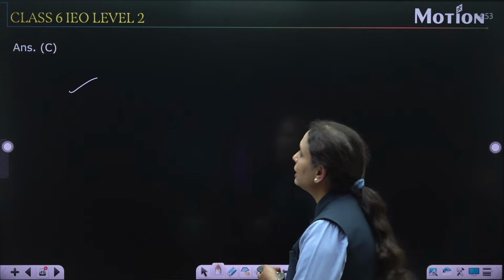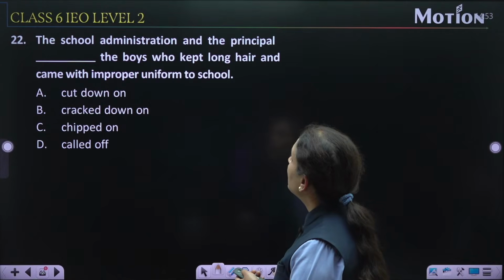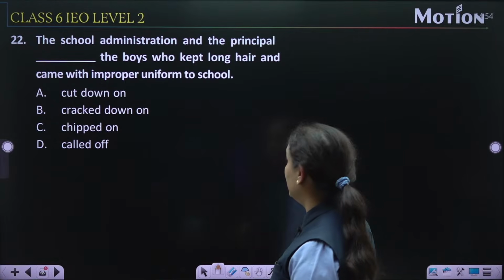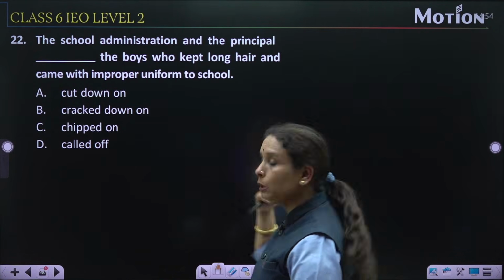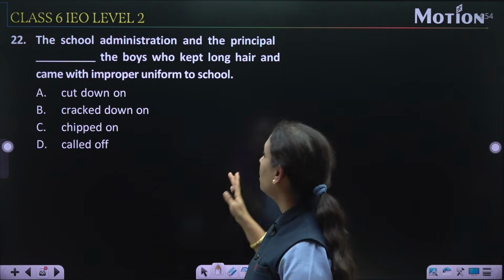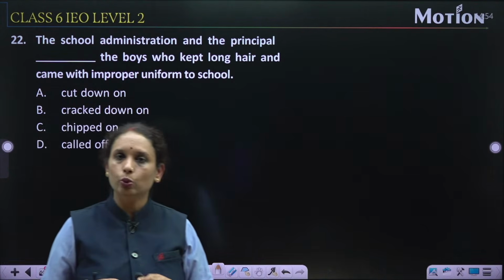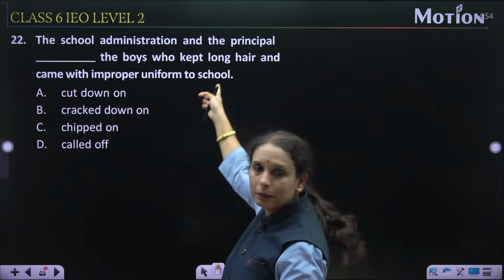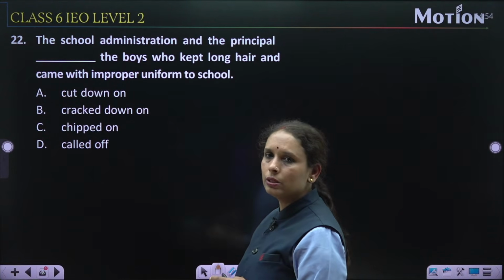Now next question is question number 22. The school administration and the principal dash the boys who kept long hair and came with improper uniform to the school. जो लड़के लंबे बाल रख रहे थे और improper uniform में स्कूल आ रहे थे, उनसे रिलेटेड हमको यहाँ पर ऑप्शन लिखना है जो प्रिंसिपल और एडमिनिस्ट्रेशन ने उनके अगेंस्ट किया है. So let us check the options.